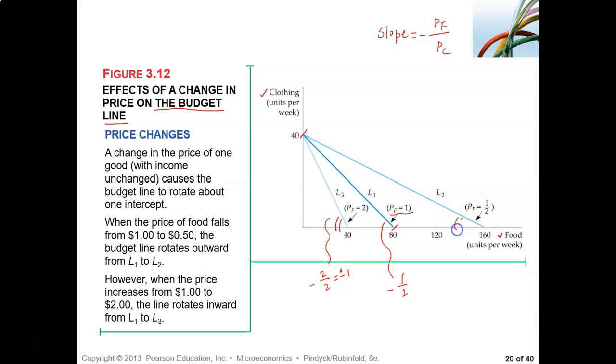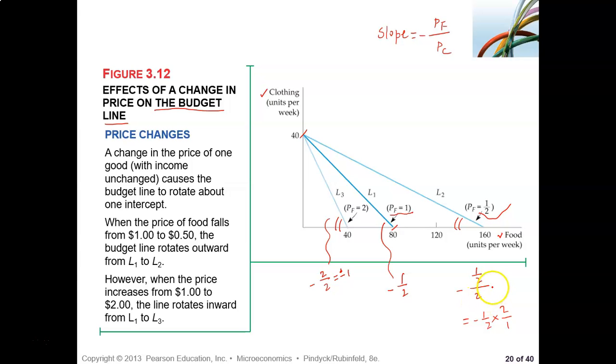And here look at that, this is price of food is 50 cents, half a dollar. So if you now measure, that's half divided by 2, is minus half times 2 divided by 1.